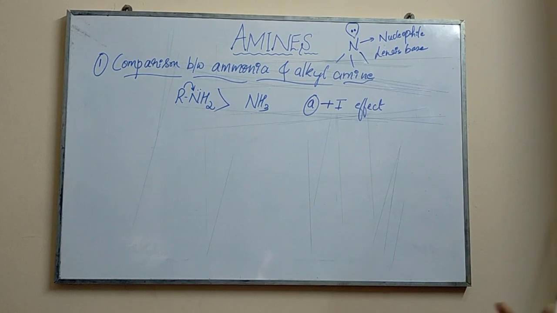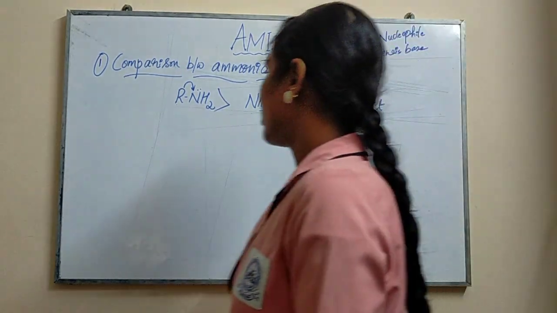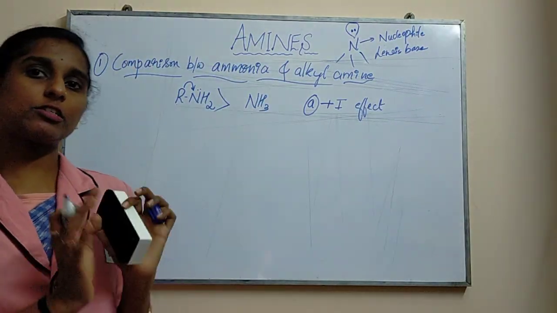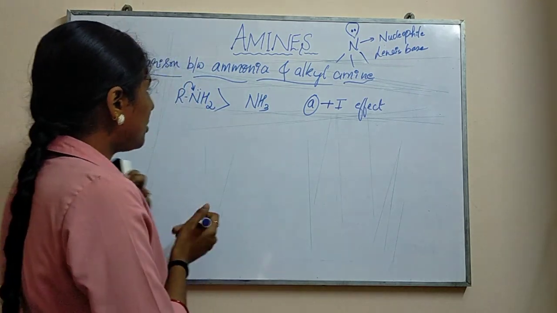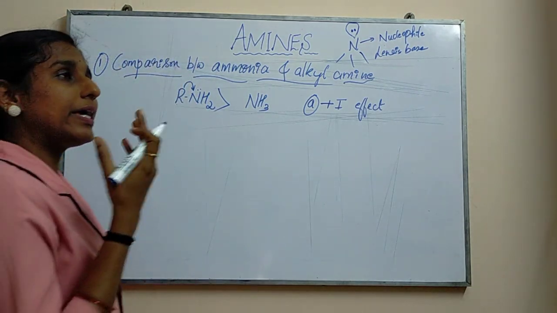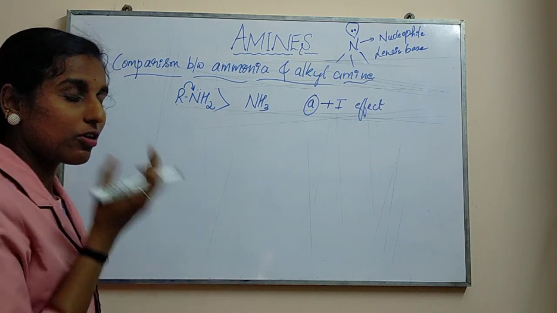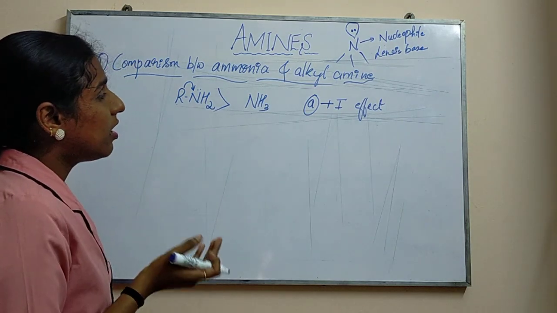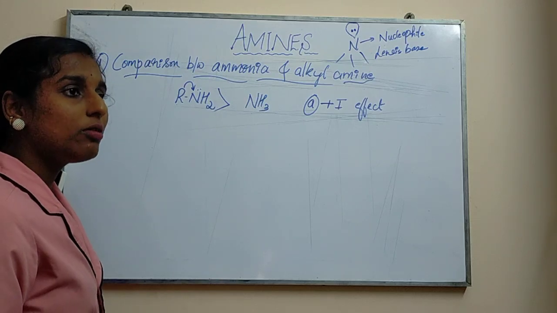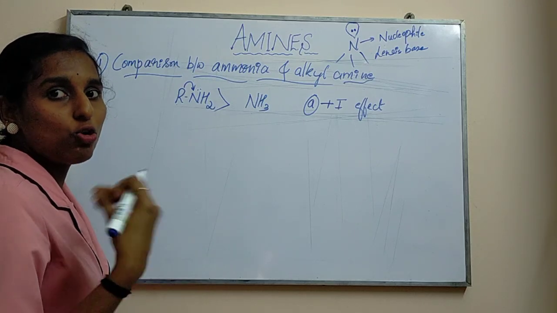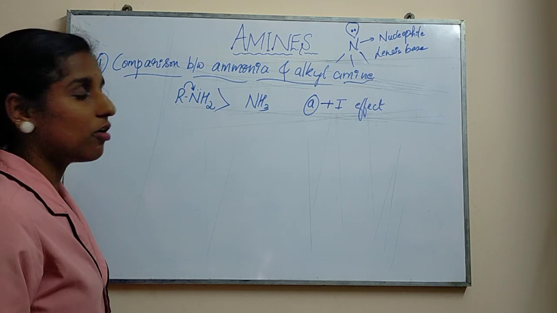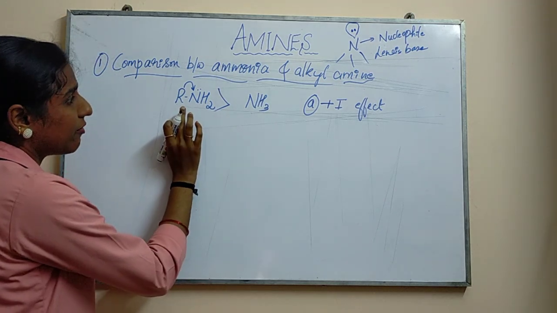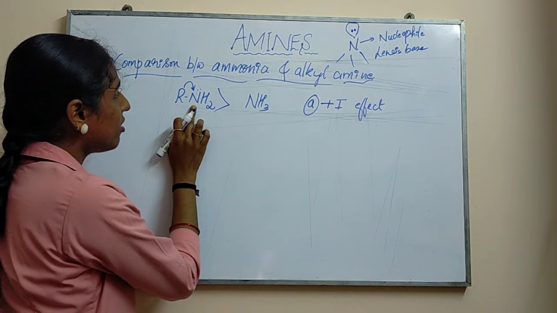So the basicity of amines is always related to the structure, mainly to its structure. The basic property of any structure, if I consider an amine, is nothing but how it forms a cation by releasing hydrogen.